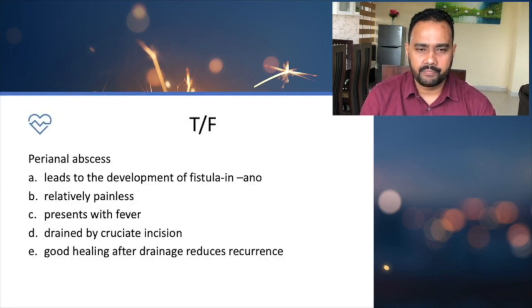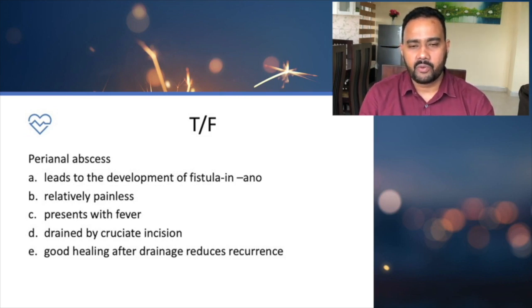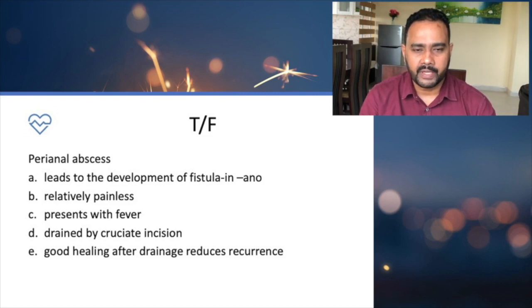Either true or false, perianal abscess leads to the development of fistula in ano. Yes. Whenever there's a fistula in ano, the patient previously had some kind of perianal abscess or anorectal abscess, so that's true. Relatively painless, it's false, because the painful tender lump is the commonest presentation of any perianal abscess or anorectal abscess.